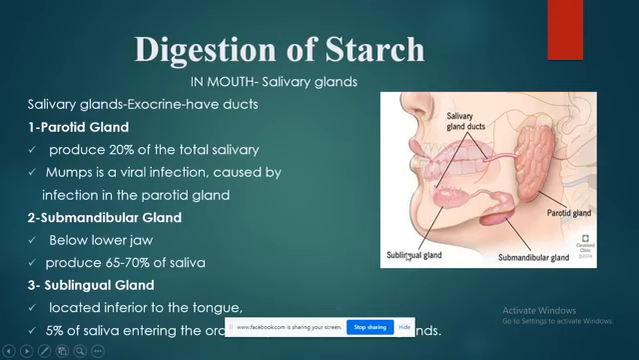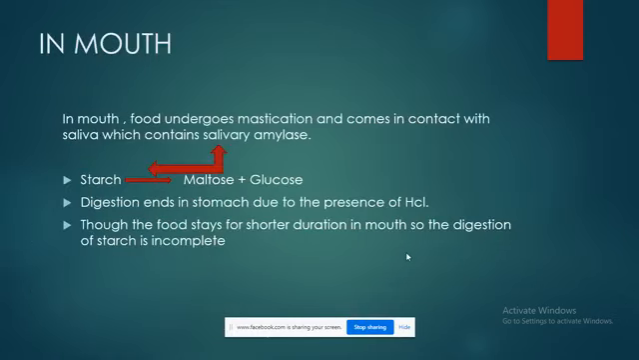Now, the question is why I am discussing the salivary glands and the saliva here. We all know that saliva is present in our body. The saliva is present in the mouth. The point is, in this saliva, a very important enzyme is present, known as salivary amylase. This salivary amylase helps in the digestion of the starch.